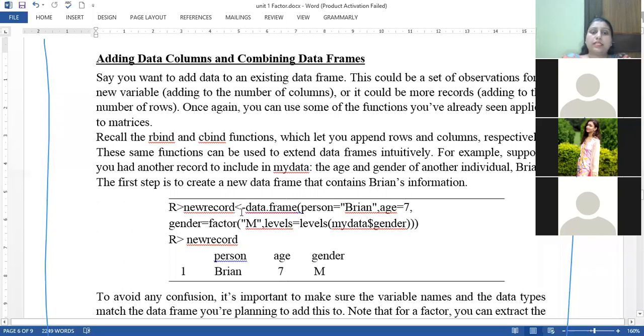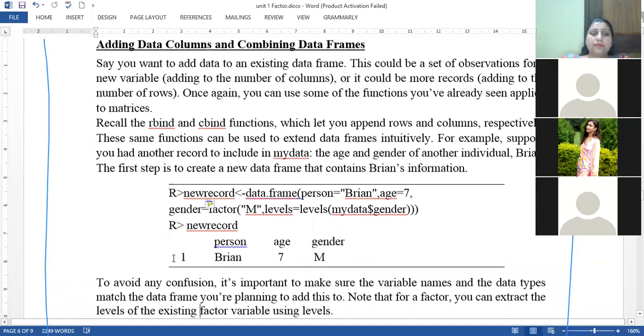Suppose my new record is data.frame with the name of the person Brian, the age equal to 7, and the gender equal to factor M, with labels equal to mydata$gender labels. So we have created a new record where the name of the person is Brian, the age is 7, and the gender is M. Now we have to include this new record into the existing data set.